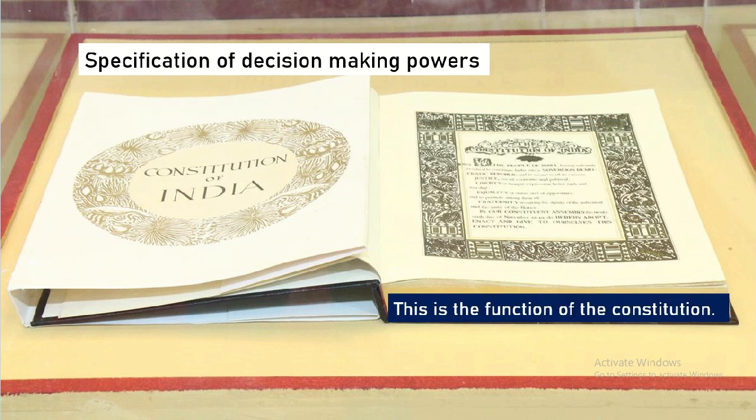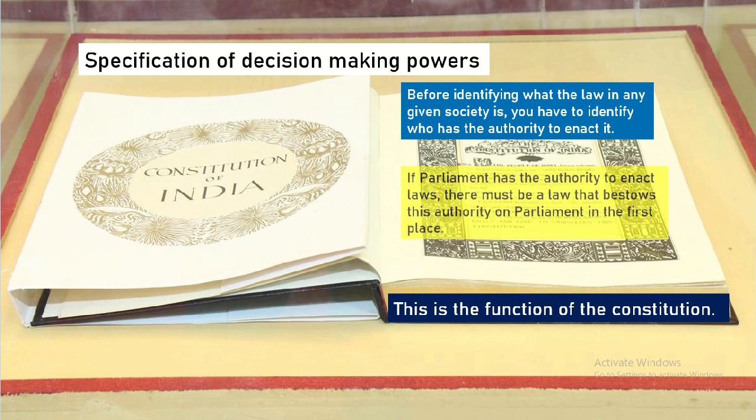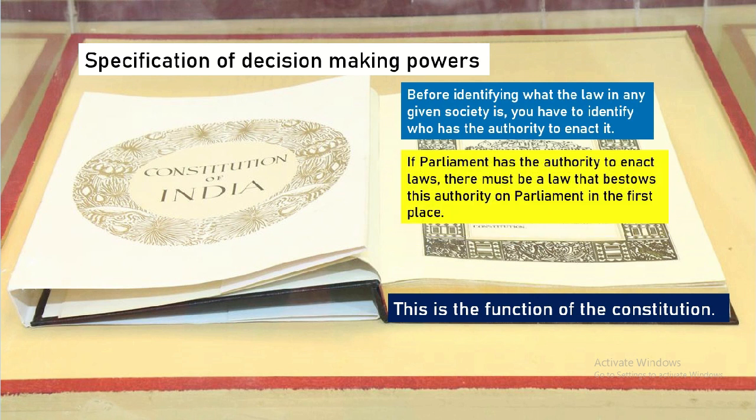So this is the function of the Constitution, to decide and identify what the law in any given society is. You have to identify who has the authority to enact it, who will make it. If Parliament has the authority to enact laws, there must be a law that bestows this authority on Parliament in the first place.